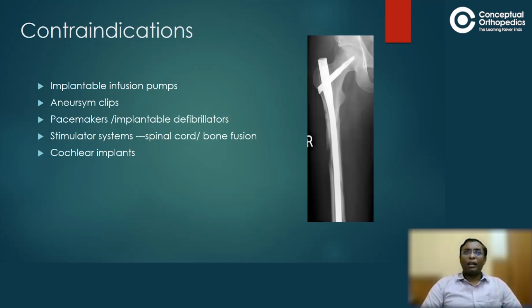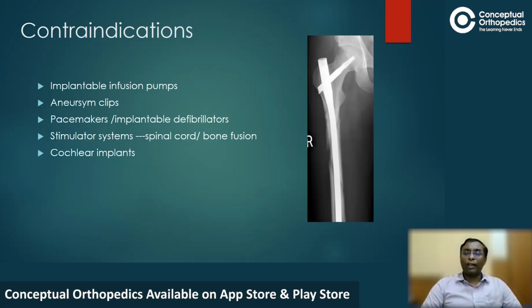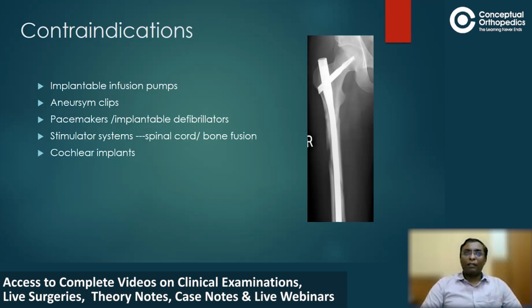Here, commonly, everywhere we get to see 1.5 Tesla MRIs. But if you have a doubt, then it might be wiser to opt for a 0.3 Tesla MRI. So that will be safer for the patient.